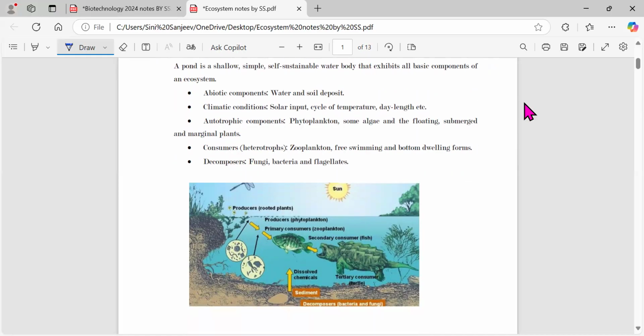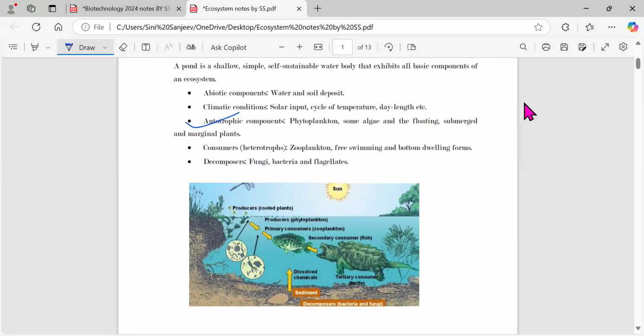Then you have the climatic conditions. Whenever you go near a water body, what climate can you feel? The solar input, meaning the sun will be there, the cycle of the temperature, and the day length. You know that when the sun rises and the sun sets, sometimes it will be very humid, sometimes there will be a very strong wind. All these are different climatic conditions near your aquatic body. Then you have the autotrophic components.